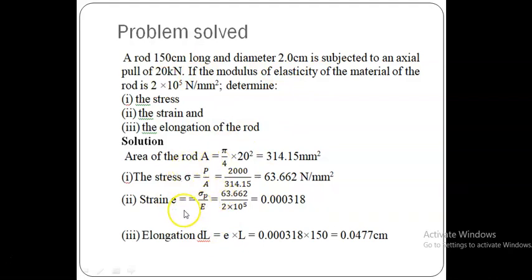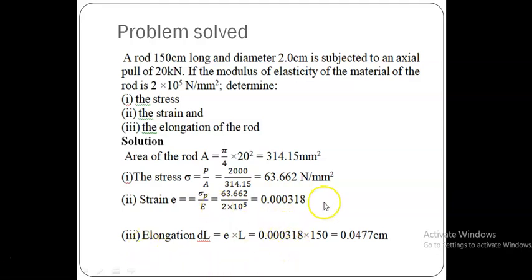If we know Young's modulus is equal to stress by strain, from which strain is equal to stress divided by Young's modulus. We have already calculated the stress, and the modulus of elasticity of the material is given, 2 into 10 power 5. Therefore strain is equal to this stress divided by Young's modulus, 0.000318, that is the strain value.